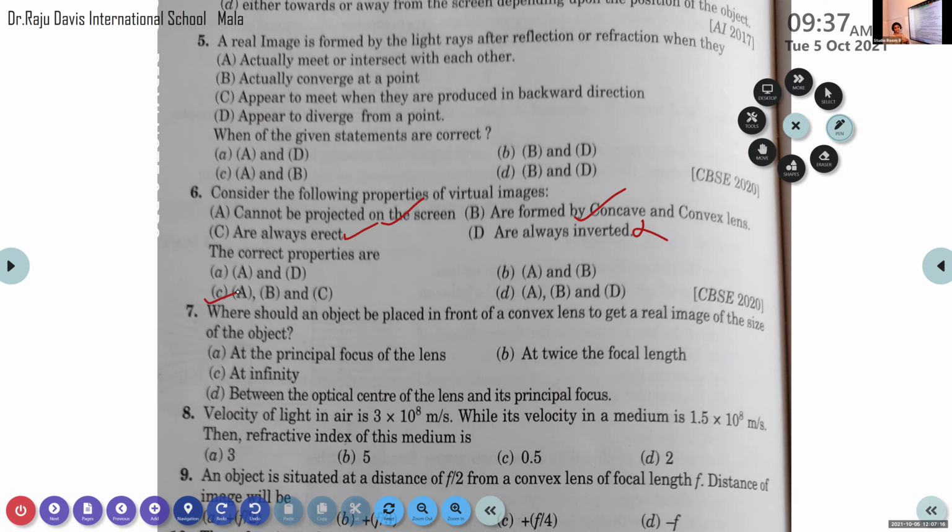Now the 7th question. Where should an object be placed in front of a convex lens to get a real image of the same size as the object?